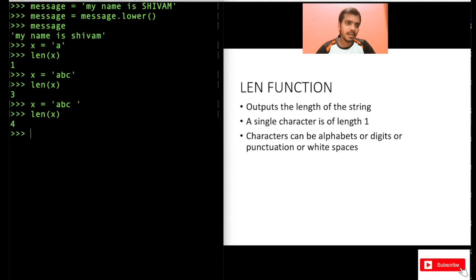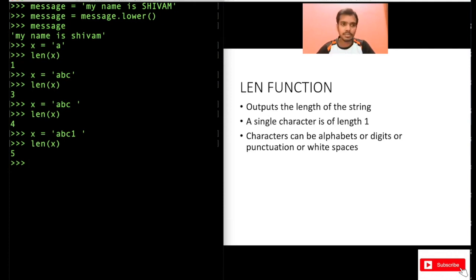Why? Because space is also considered a character in a string, as I told you before. If you also write something like ABC1, it should be 5 now, because a digit is also considered a character in a string. Similarly, space is also considered. So length is 5. Basically length will give you the length of this string. Characters can be alphabets or digits or punctuation or white space, anything it can be.